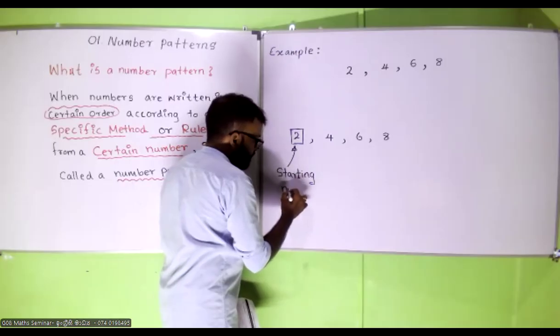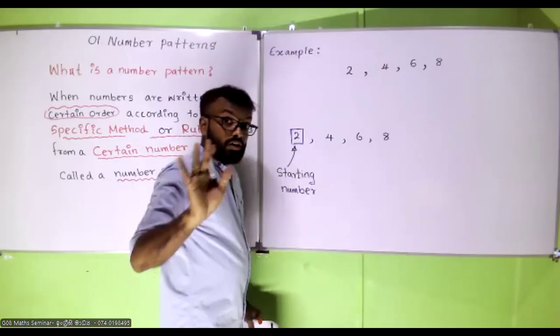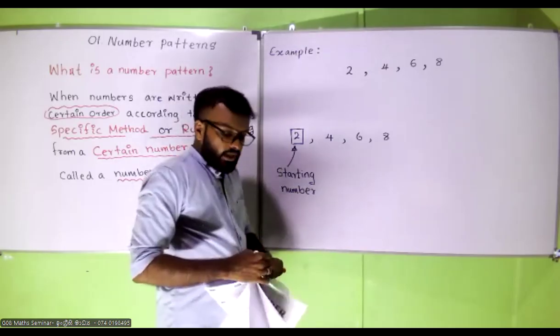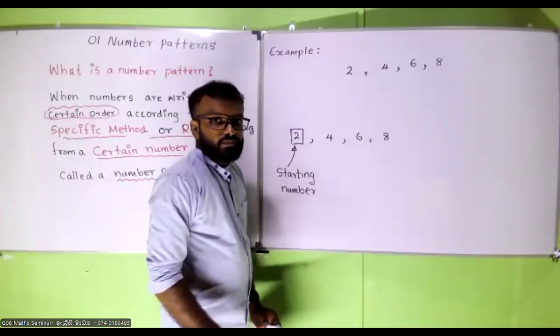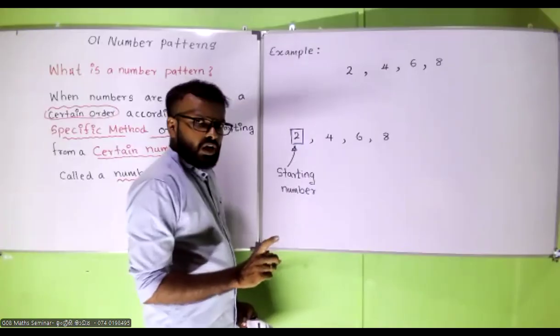Starting number. Don't write, look at the board. The name is starting number.